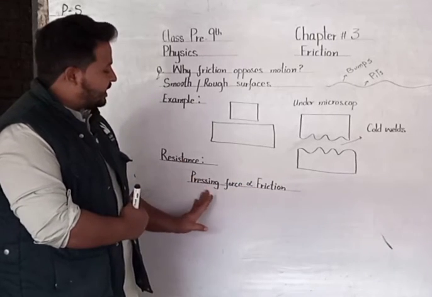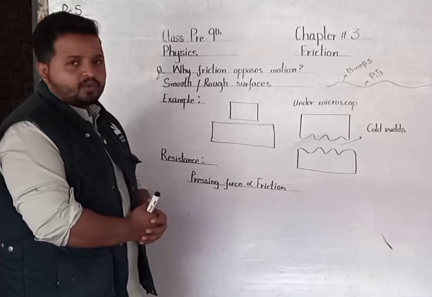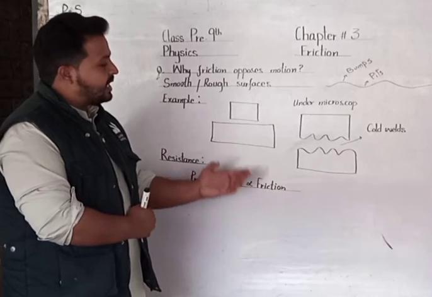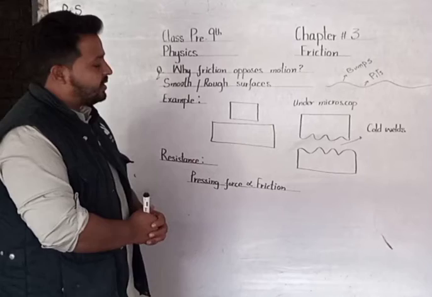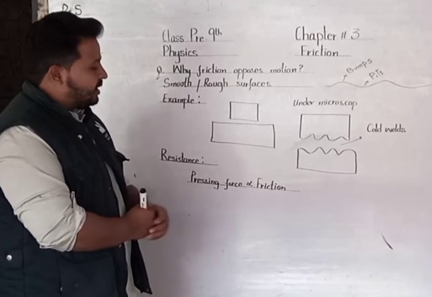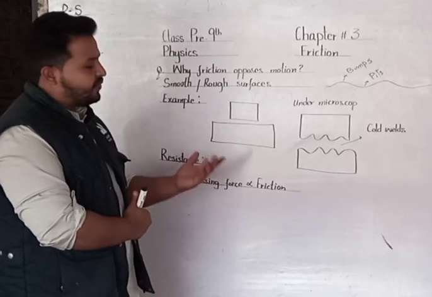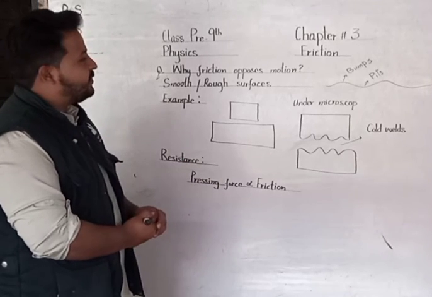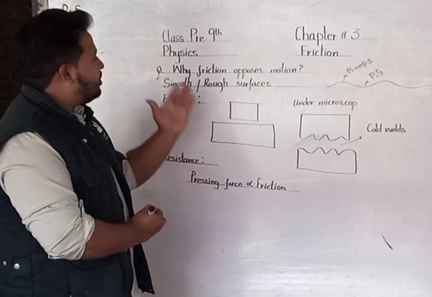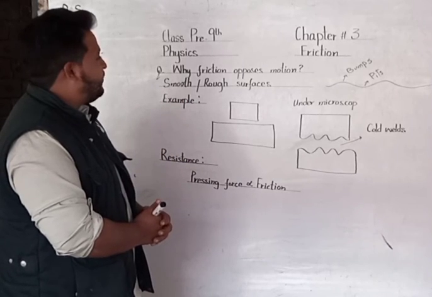So ultimately we can say that pressing force is directly proportional to friction, which we have also discussed: of the two factors that affect friction, one of them was pressing force. If the pressing force is more, friction is more; if the pressing force is less, then friction is less. So it is all about why friction opposes motion.